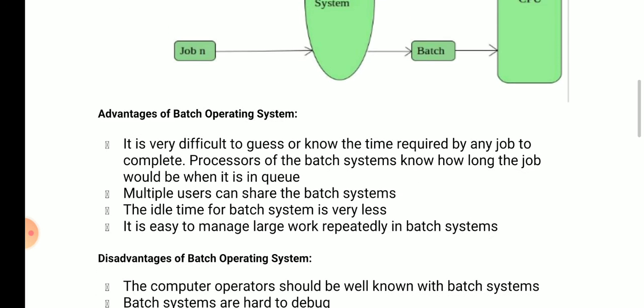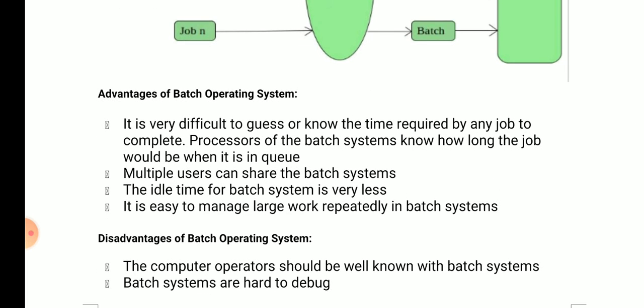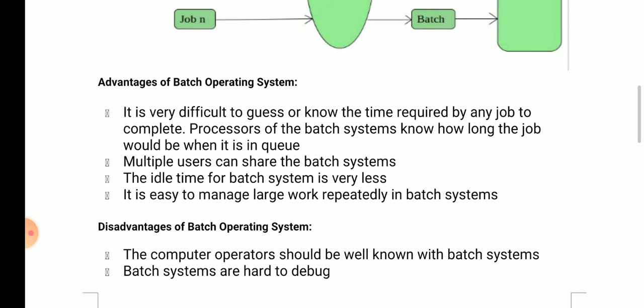Now dear students, what are the various advantages of batch operating system? As we know, it is very difficult to guess the time required by any job to complete. In a batch operating system, the processor knows how long the job will be when it is in the queue. So this is the first advantage.